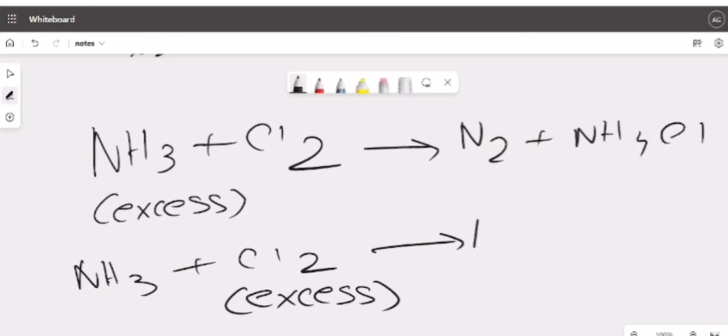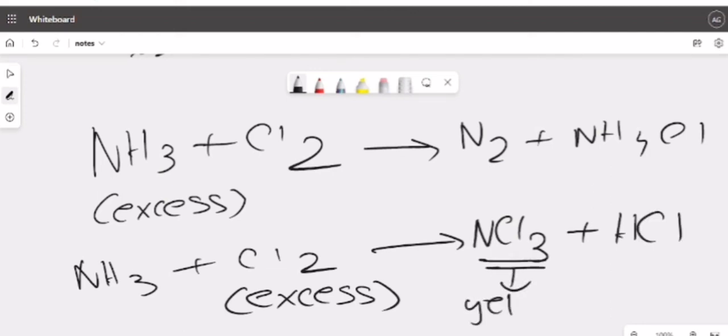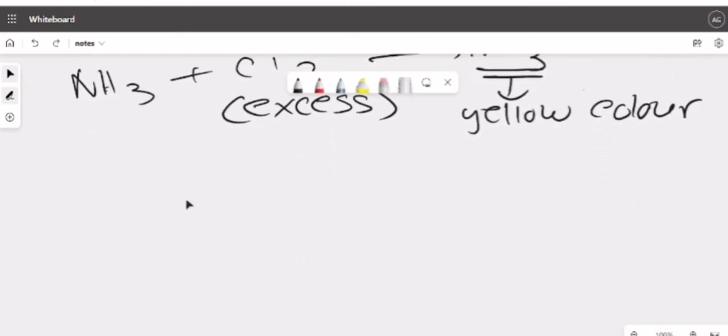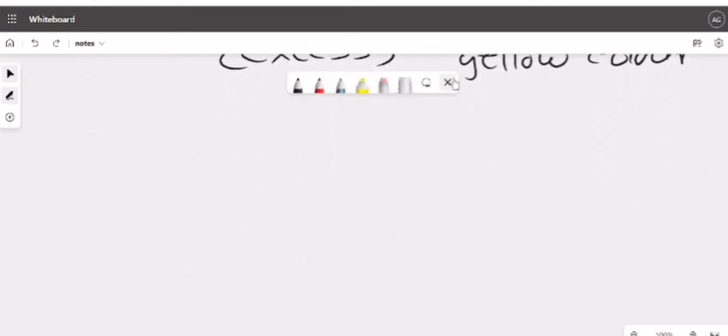But where chlorine is in excess, the product will become NCl3 plus HCl. This has an observation, yellow color. This one you already know, dense white fumes. So dense white fumes of this, and yellow color of NCl3 is formed upon reaction with this. Clear? Understood? So that was all that I had to say in this video about observations.